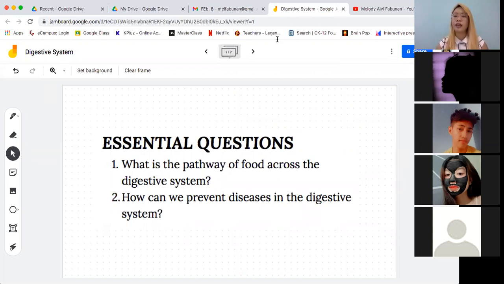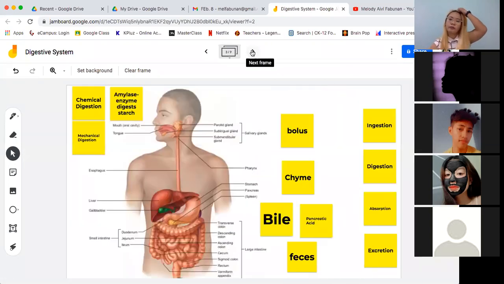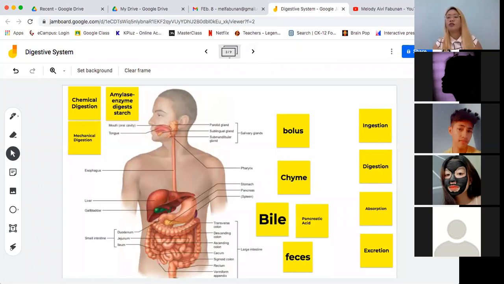And then, of course, with that understanding or with that knowledge, come up with ways on how we can prevent diseases in the digestive system. So let's start. Ayan. So let's focus first on the pathway of food along the digestive system.